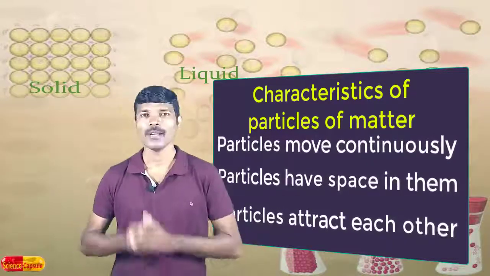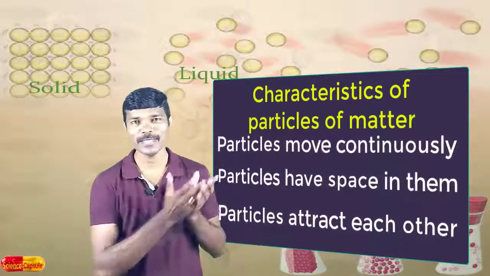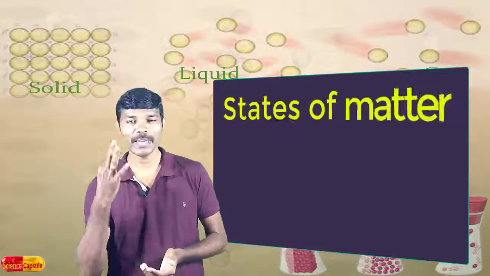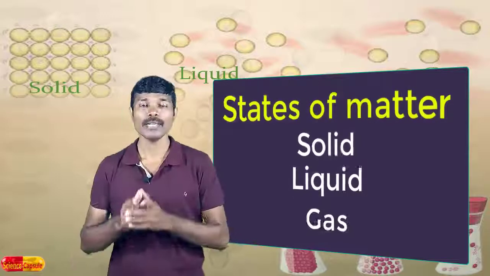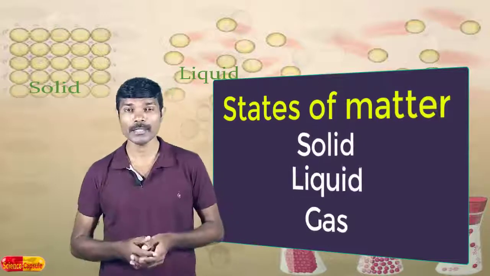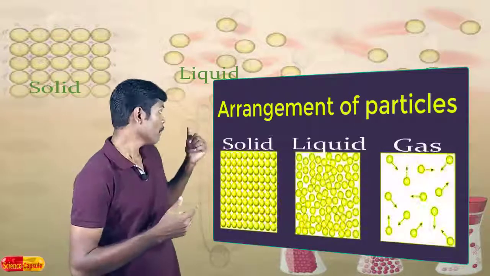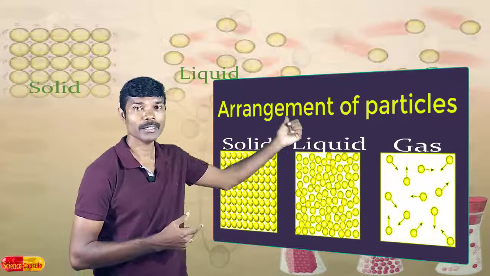On the basis of the characteristics of particles that we discussed in the last episode, matter can be broadly classified into three categories. They are solid, liquid and gases. Let us now understand the three states of matter in detail. Firstly, we will see the arrangement of particles in these three states. The first picture shows the arrangement of particles in case of solid, the second is for liquid and the third one is for gas.